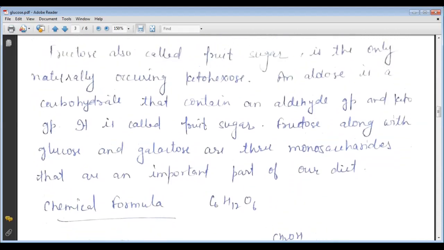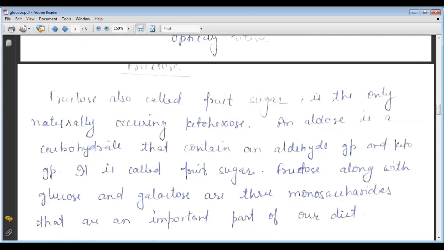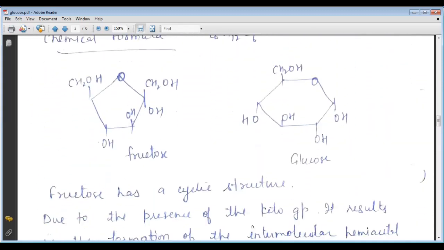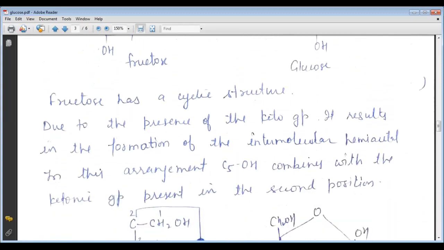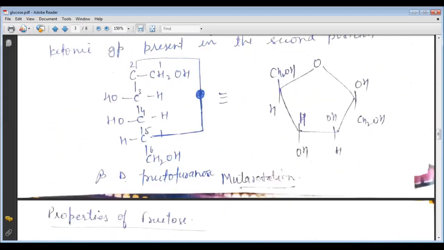Fructose, along with glucose and galactose, are the three monosaccharides that are an important part of our diet. It is also called a ketohexose, a keto or hexose group. Due to the presence of the keto group, whereas the aldehyde group is present in glucose, in fructose the keto group is present. So it results in the formation of an intermolecular hemiacetal, and here is the difference.